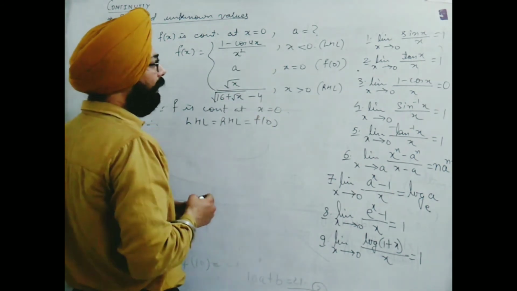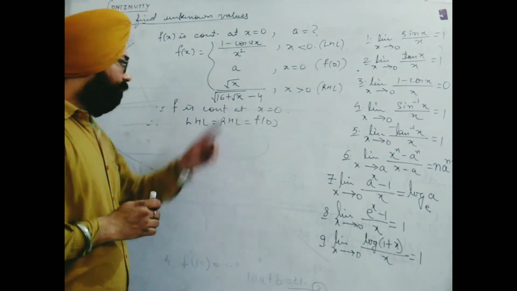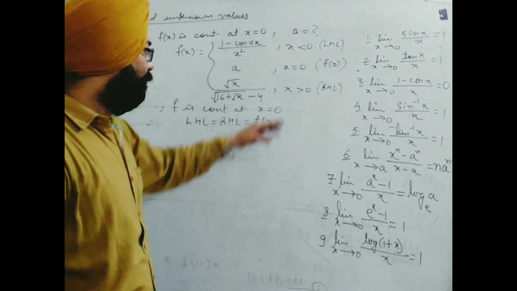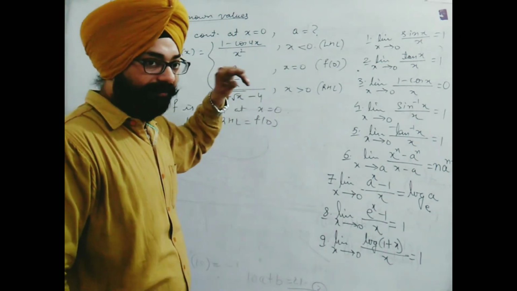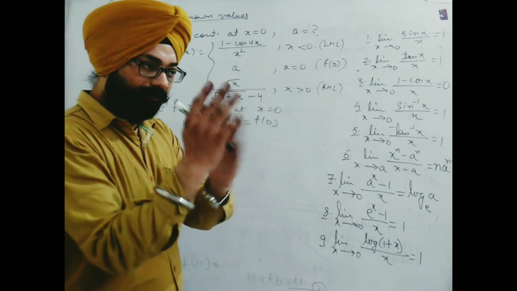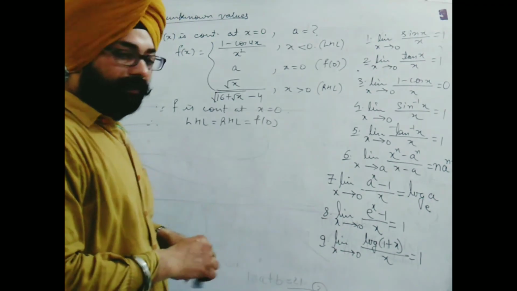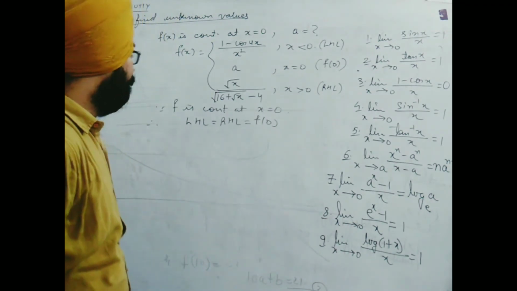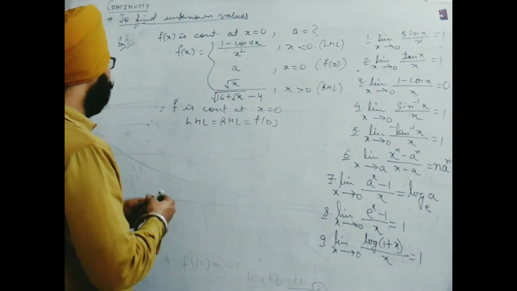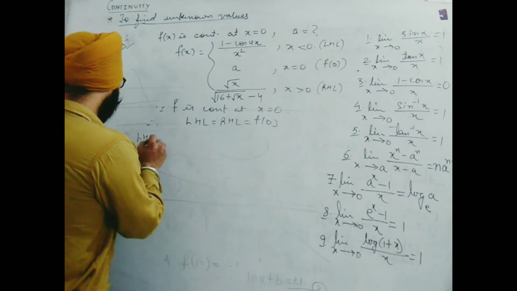All three are actually given differently, and one variable is there, so one equation. Either you make from RHL or LHL, doesn't matter. We need a equal to some other value. For sure you will get. But still I will show you the full solution. Let's start. First of all, we will simplify LHL.